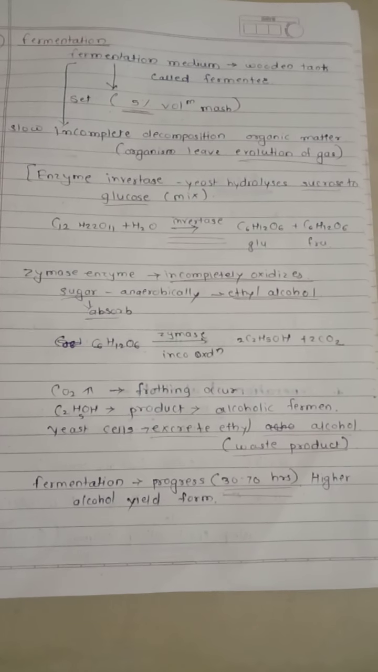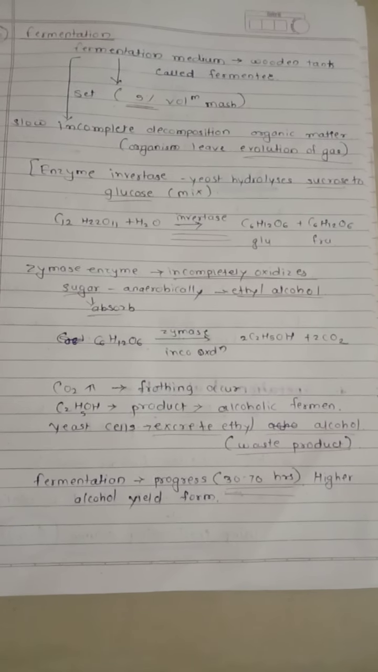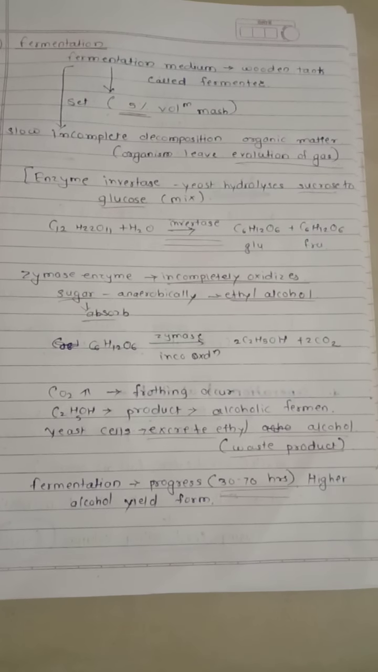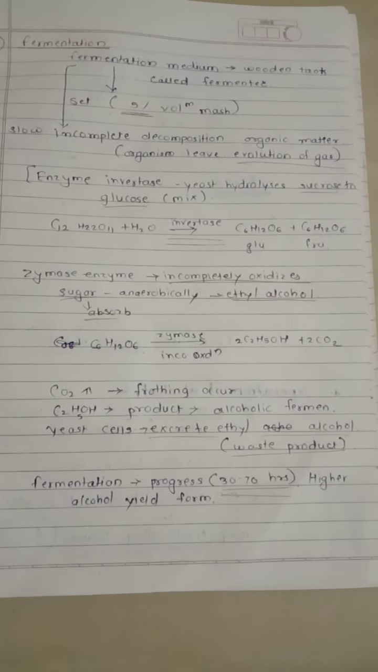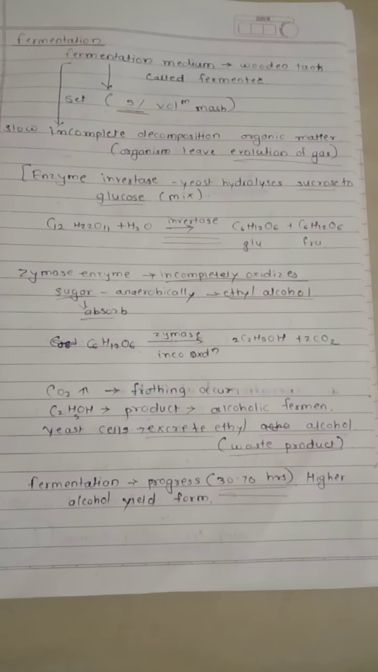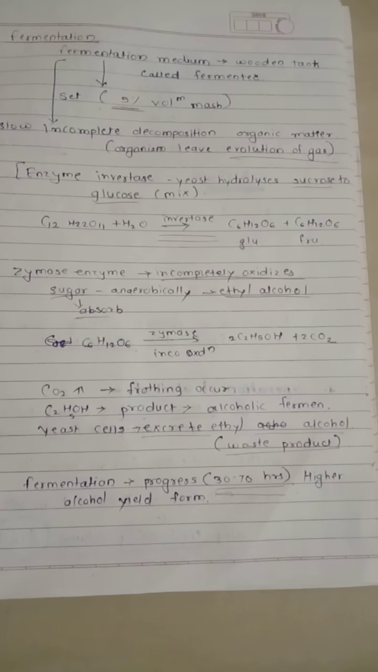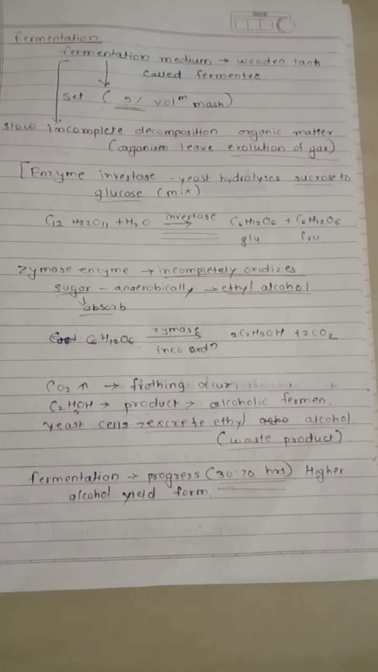The zymase condition is shown there. We get ethyl alcohol, C2H5OH, and gas is evolved, that is CO2. In this, CO2 is evolved, and because of the CO2 evolution, frothing occurs. C2H5OH is the main product, which is alcoholic fermentation.